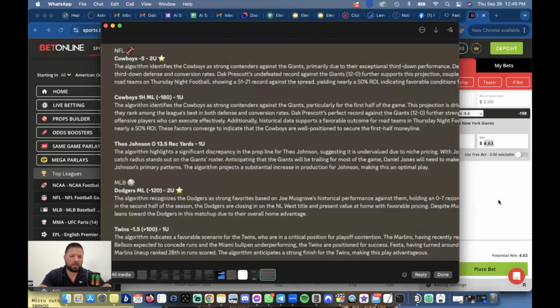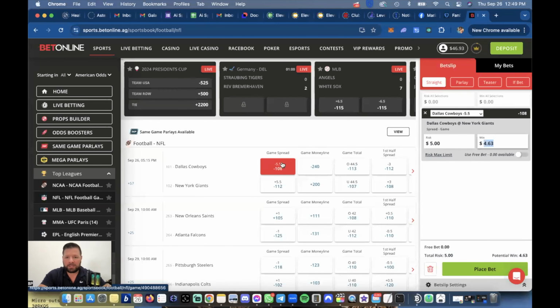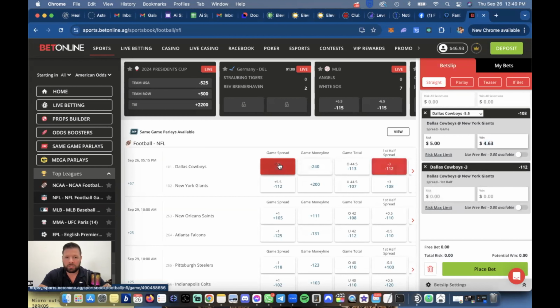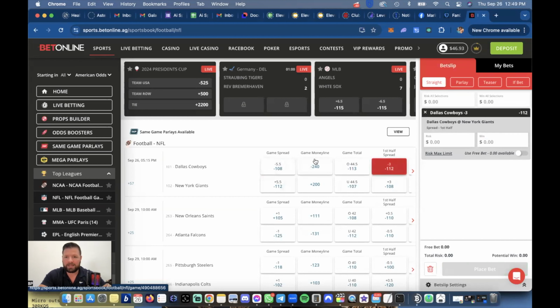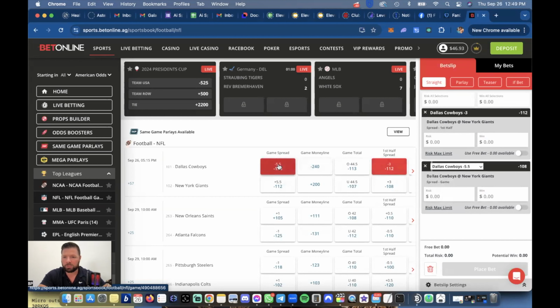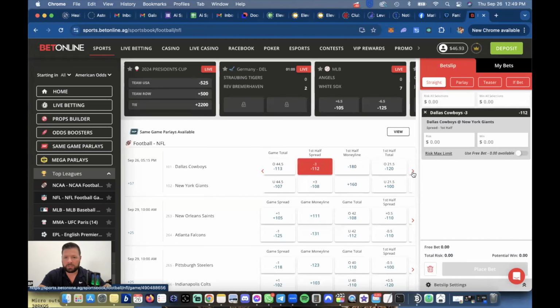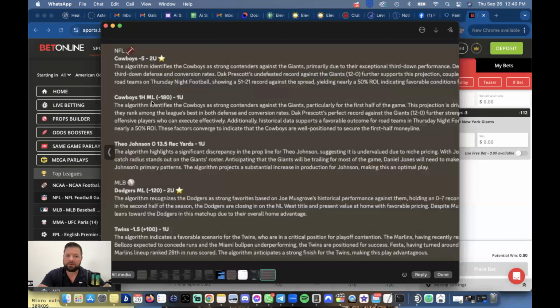Cowboys first half money line. Okay. So first half is Cowboys. Make sure you unclick whatever's red. That means you're clicking. So if you click multiple, you're doing a parlay. Okay. You could scroll over here. I'm sorry, that's the first half spread. First, we want first half money line. So be very careful.